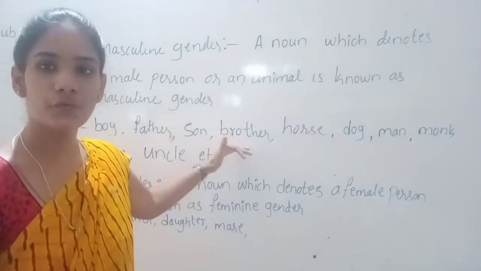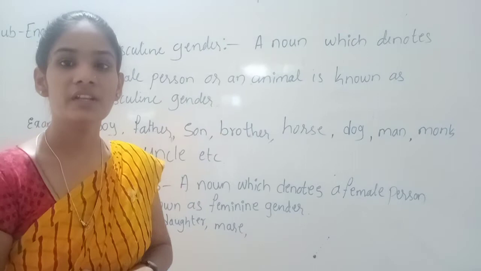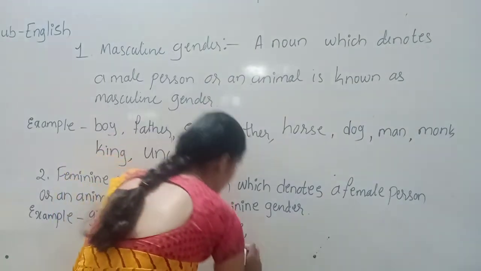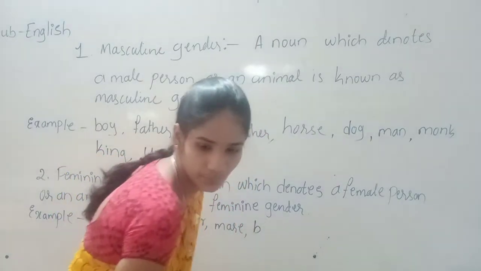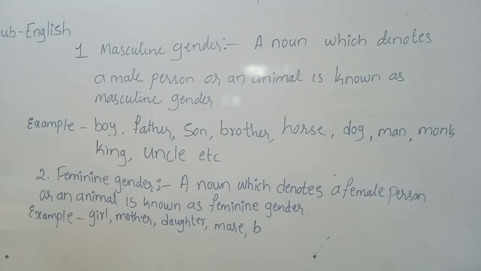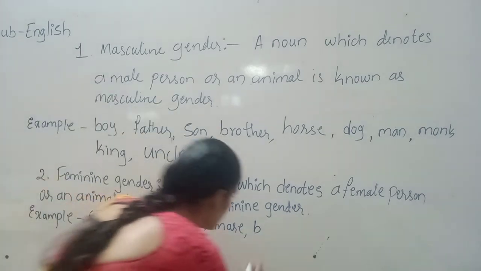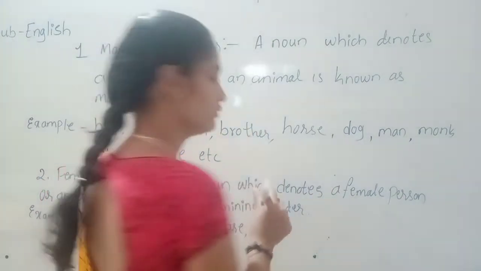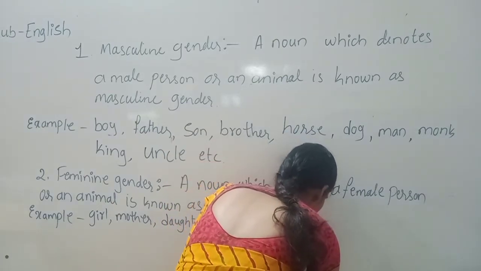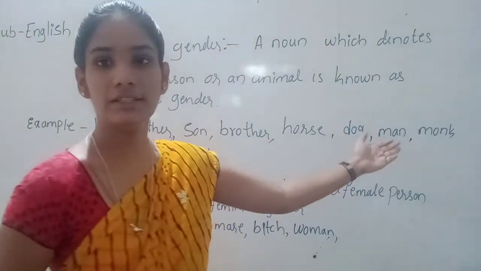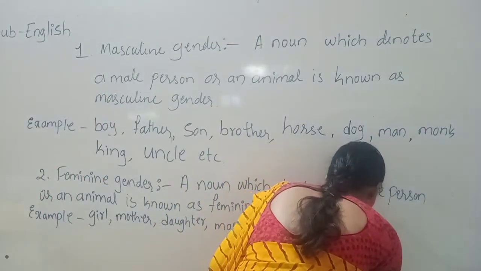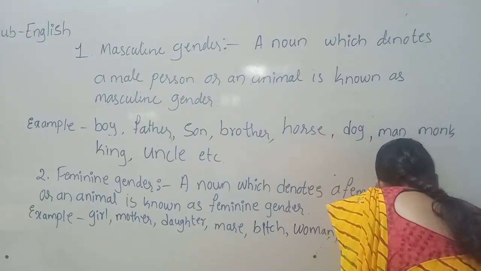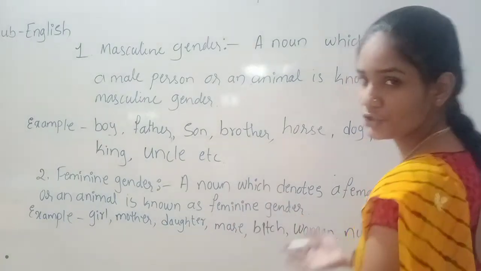Lion is a masculine word, lioness is a feminine word. Tiger, tigress. So like this. Dog, bitch. Man, woman. Monk, nun. King, queen. Uncle, aunt.